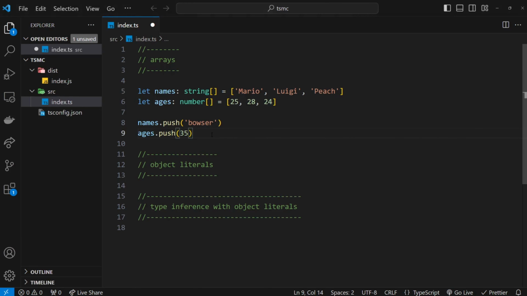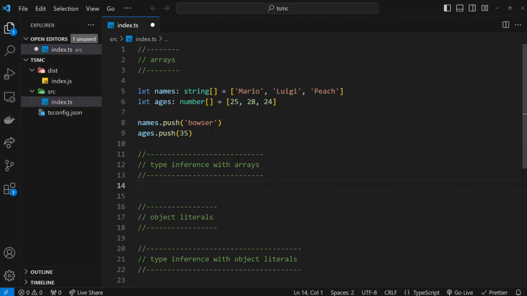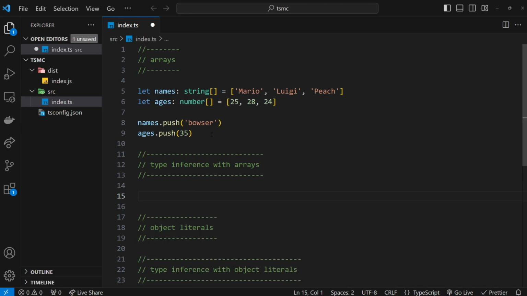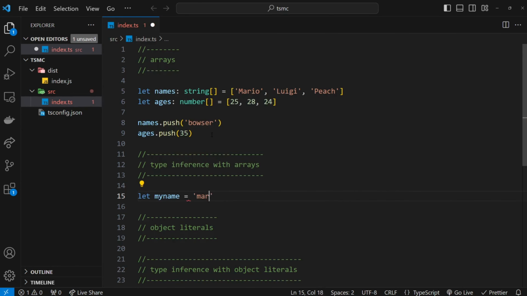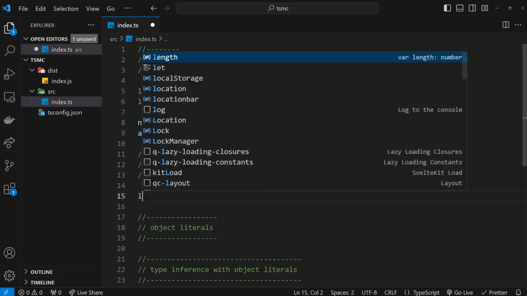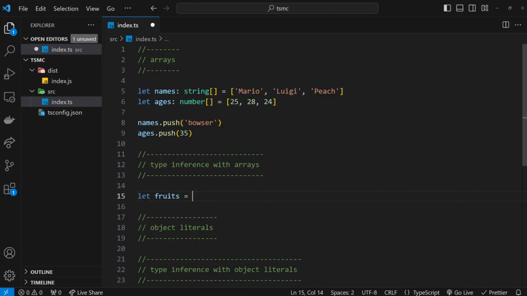Now, TypeScript can also infer the values inside arrays as well. Much like if we had a variable like my name and set it equal to a string, which was Mario, and it will infer the type to be a string, it can infer the type inside arrays as well. So let me get rid of that and instead say let fruits equal to an array.